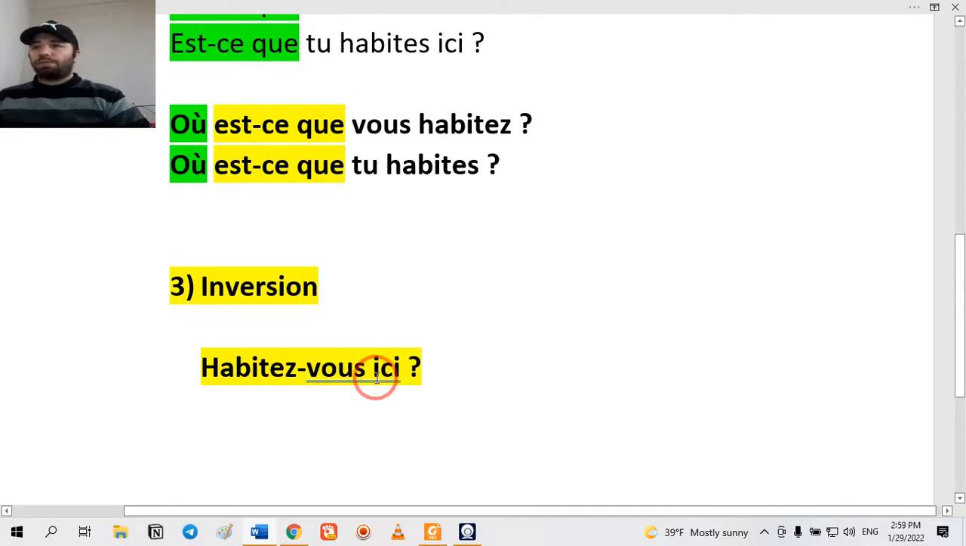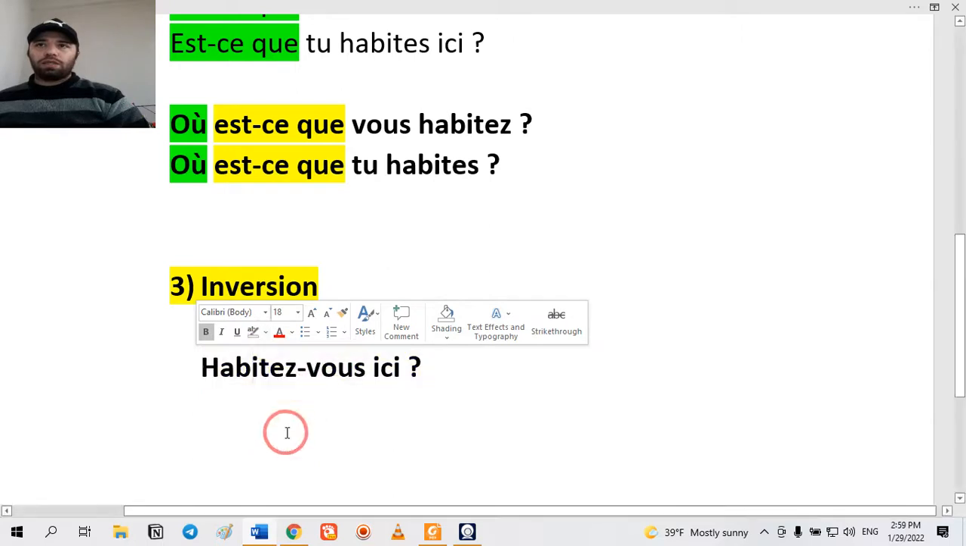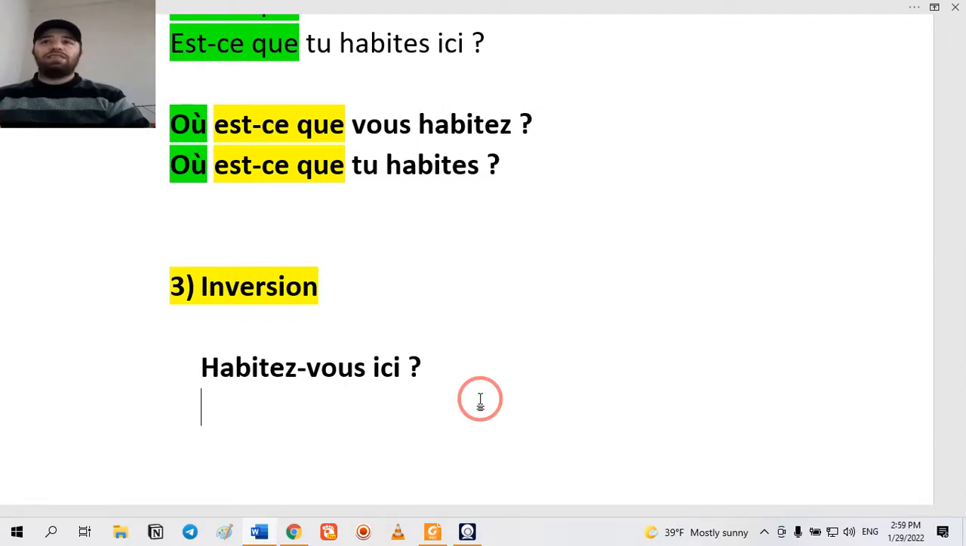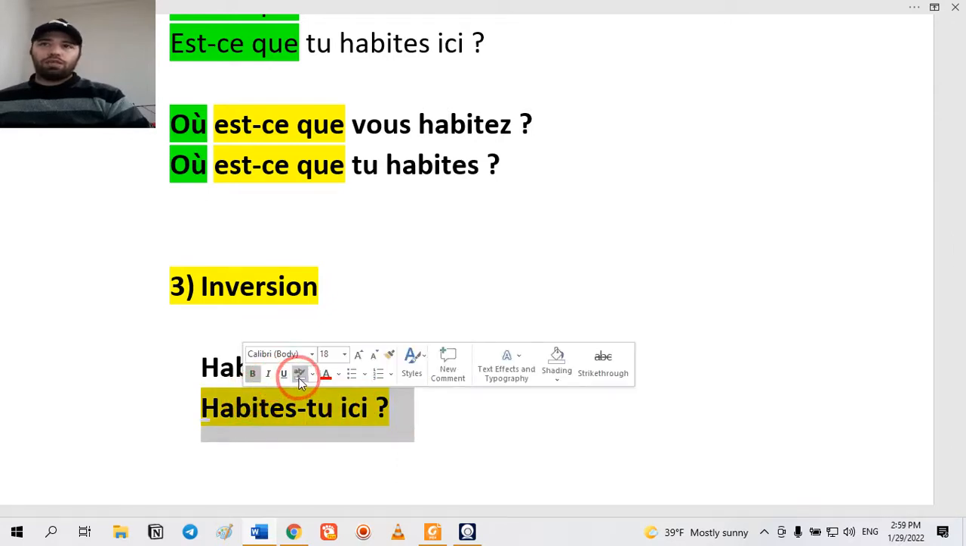Sorry, I will make it correct. Habitez-vous ici? This is the inversion. Or for example, habites-tu, for the familiar format: habites-tu ici? Do you live here?